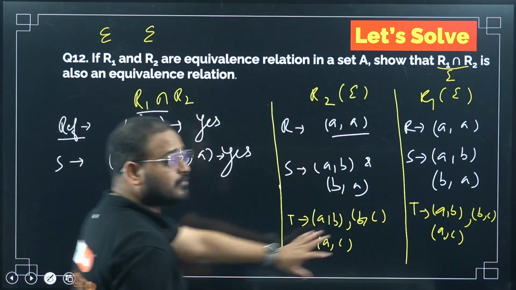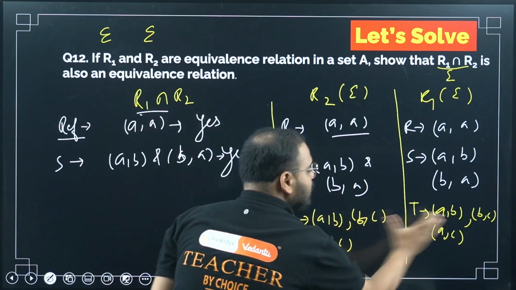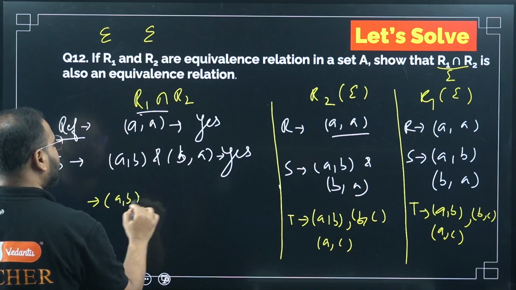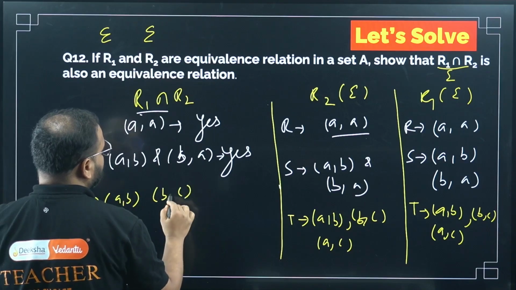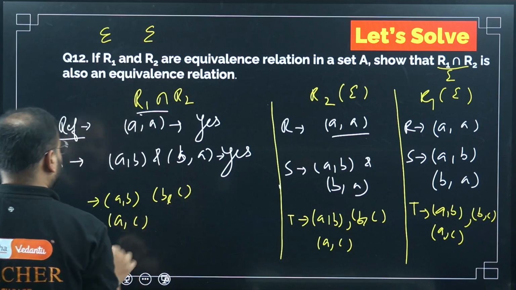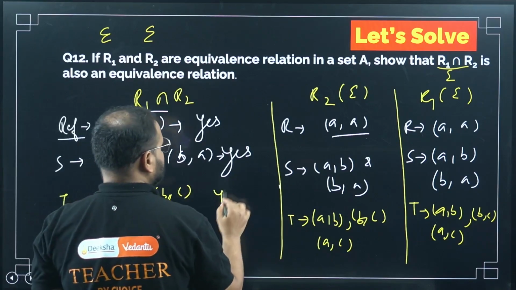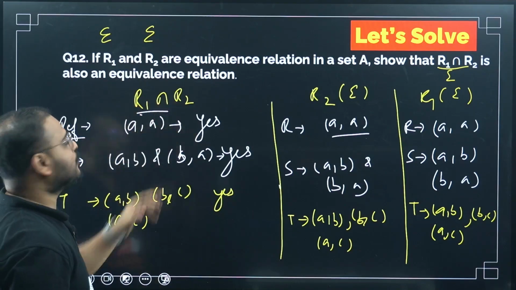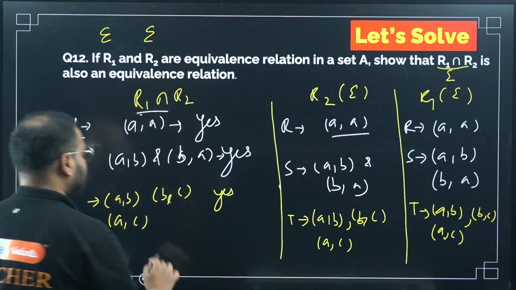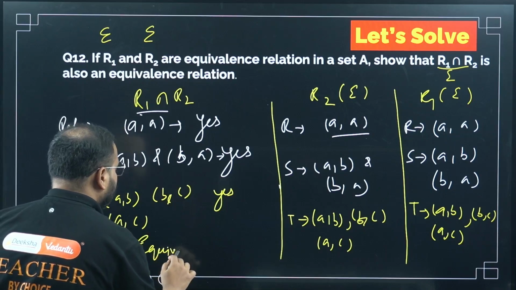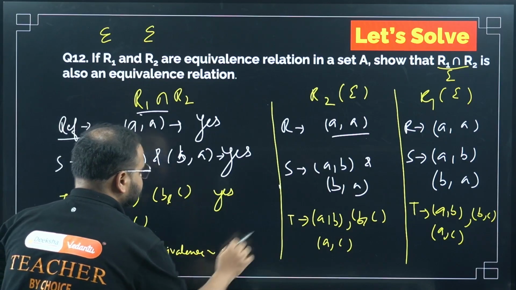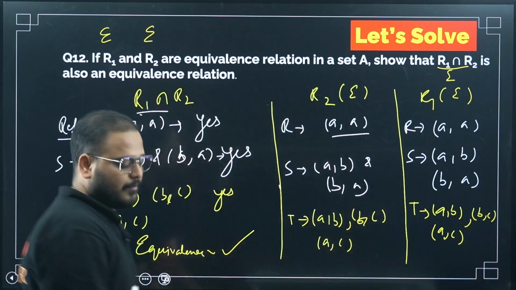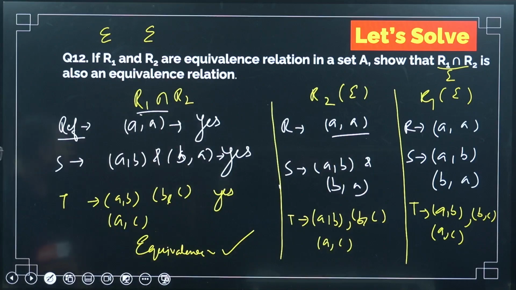What about this? Intersection of this and this. If I take the intersection of these values from both the relations, I will get automatically over here also AB, BC, and of course AC will also be here. Then transitive also. Yes. So I proved it. For the relation R1 and R2, the intersection of R1 and R2 has reflexive, symmetric, and transitive. It means the equivalence condition is satisfied. So R1 intersection R2 will also be an equivalence relation. I proved it here. Please cross check.